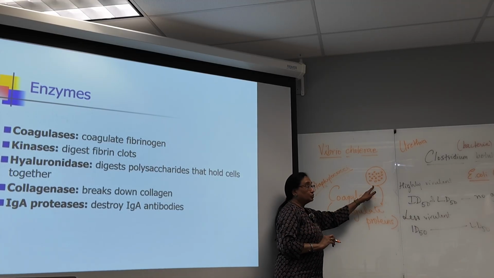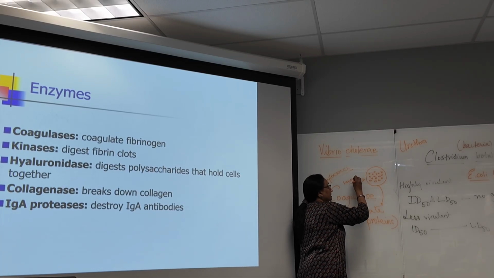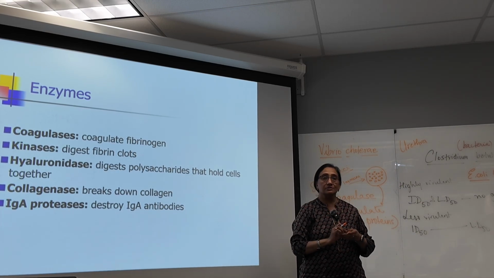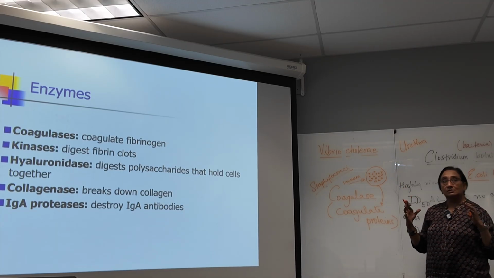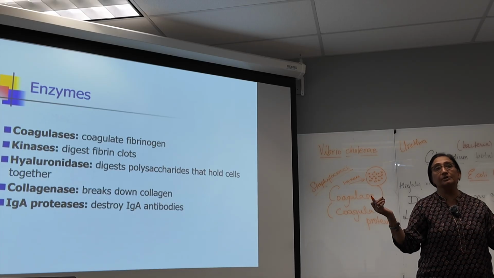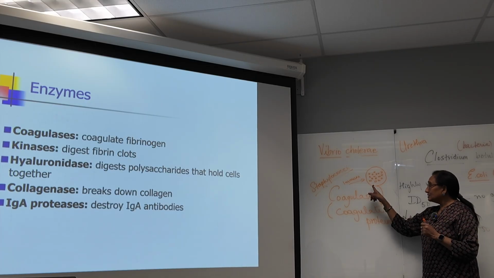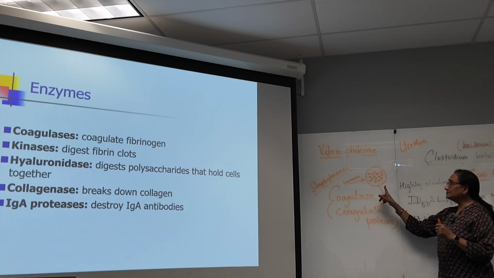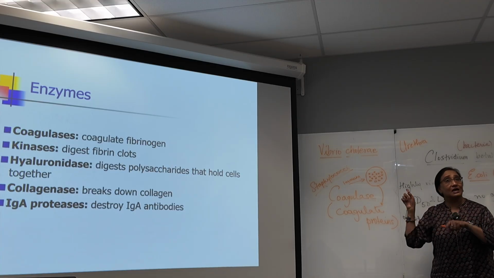This wall will not allow your immune system to come and attack the bacteria. It's like a shield, like in ancient days, when you had kingdoms, they used to build a fort so that when the enemy attacks, they know the enemy is coming. The fort cannot be broken down very easily and they can attack from the fort. So this is exactly like that, a wall to protect. So the coagulase enzyme helps.